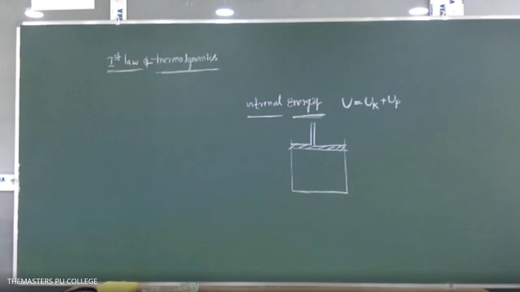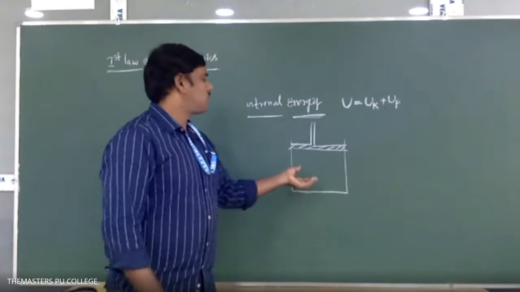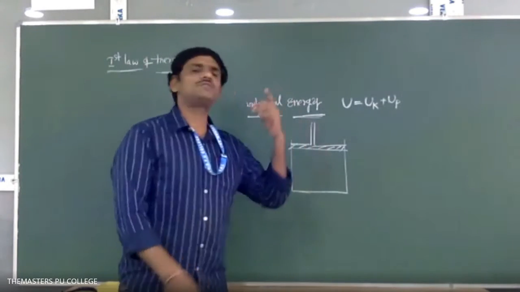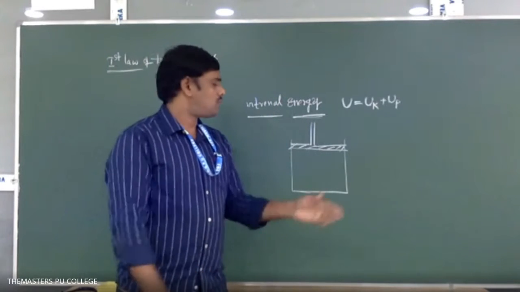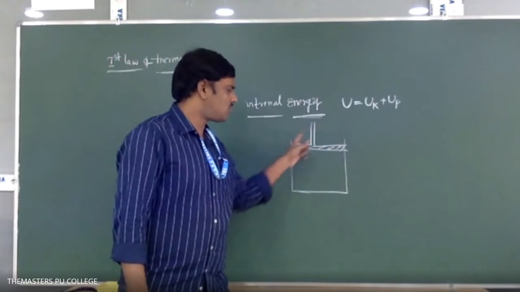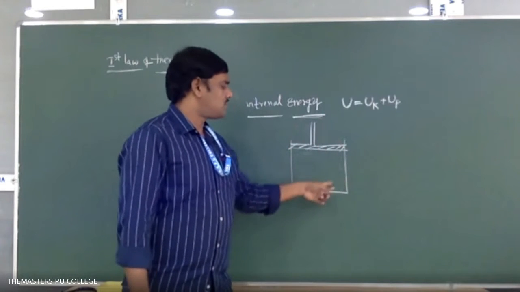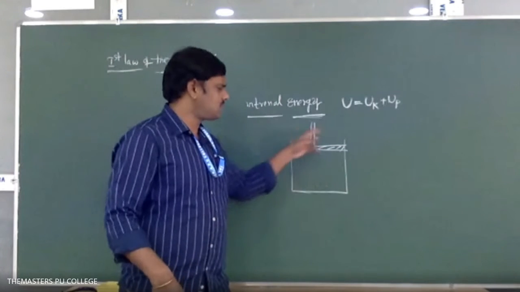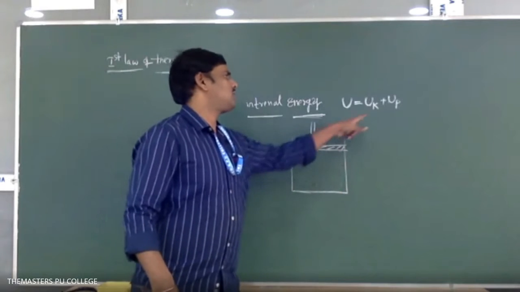That is about internal energy. Every system will have some internal energy. Why? The system is a collection of a large number of atoms and molecules, and atoms and molecules are not static. They randomly keep on moving throughout the volume of this vessel. While moving, each and every molecule has some kinetic energy. The sum of all kinetic energies due to the motion of the molecules is called UK.